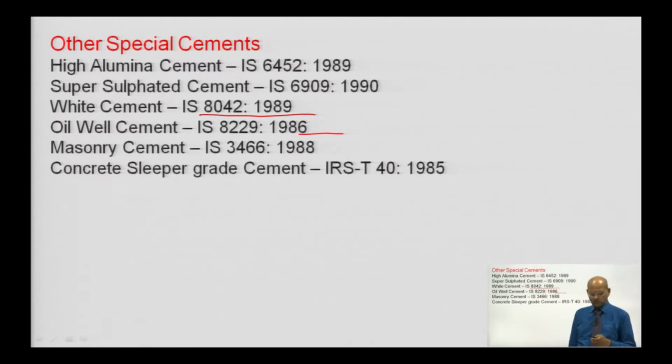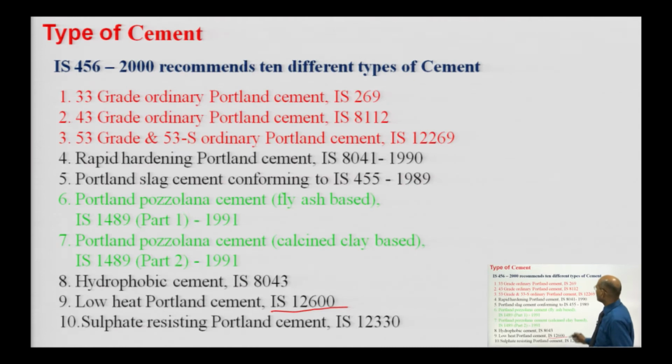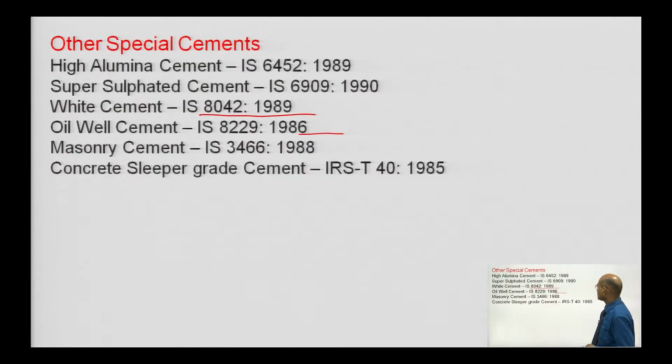in ordinary Portland cement also we have 53S, we have 53 grade and 53S. So, 53S is meant for sleepers. So, nowadays we make sleepers with the help of pre-stressed concrete. Okay. So, these are the cements. We are going to discuss not all the types of cement, but the main types of cements in this particular lecture.